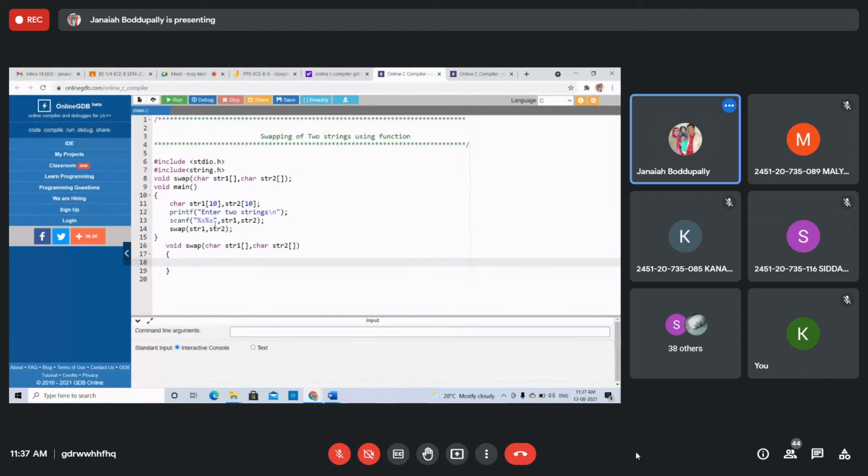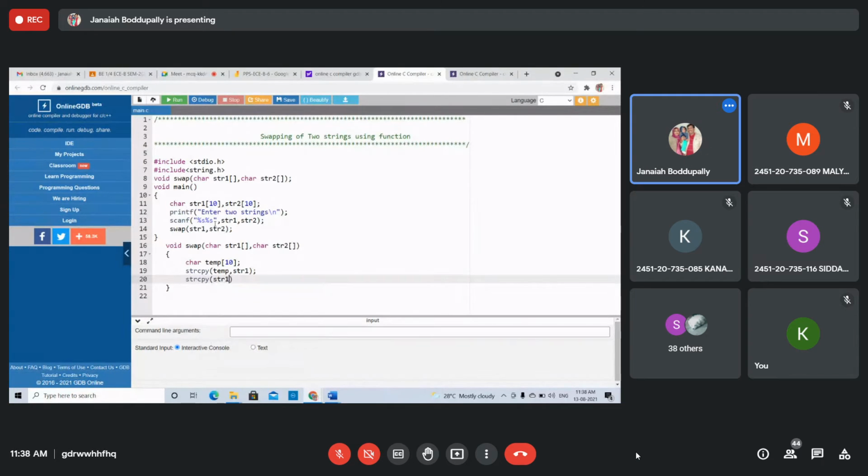Right. Take a temporary variable, a temporary string, temp to swap, of 10 characters. It is a local variable. Now copy, string copy. String copy of: copy string 1 into the temporary variable. Again, string copy. Same like swapping, three steps.